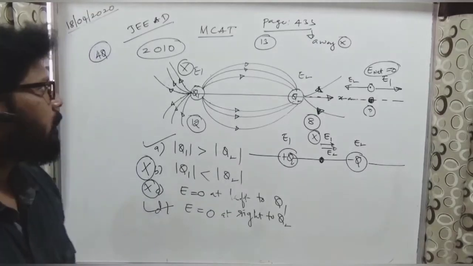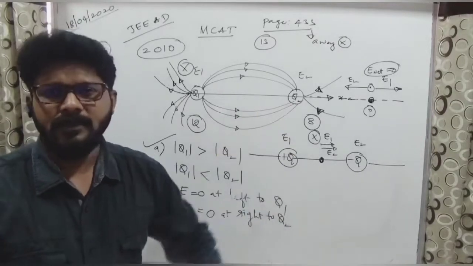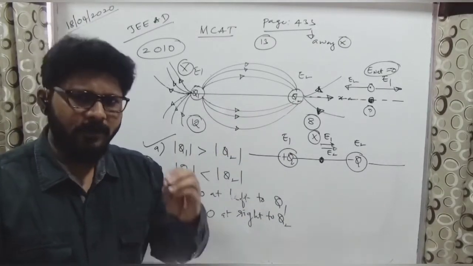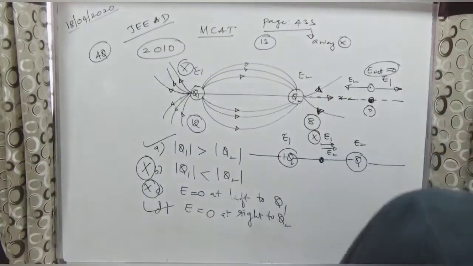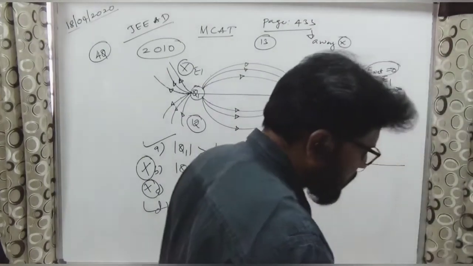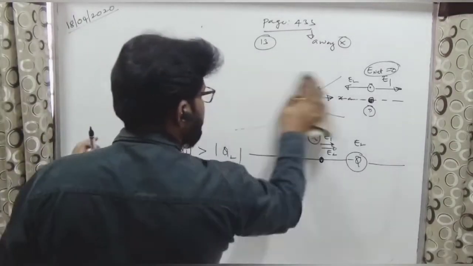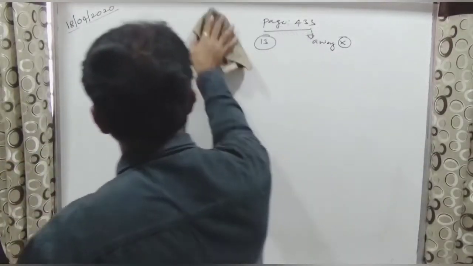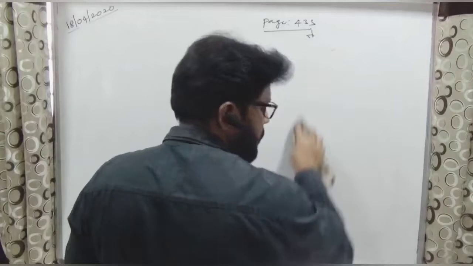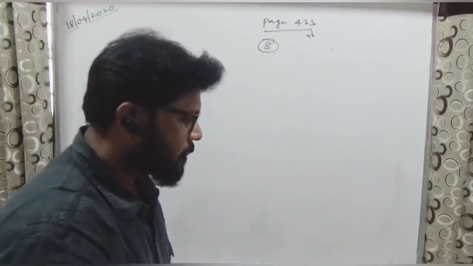Are you ready? Fifth question which is asked in JEE. These are the questions from past 41 years, two questions asked based on this electric lines of force. We are taking all the problems, only 5 problems are asked till now. Next we will go with the next question which is asked in JEE 2015. This is the 8th question from the previous Arihant 41 years previous IIT JEE questions.